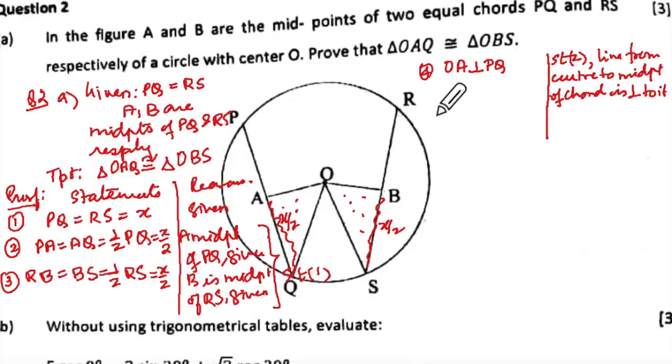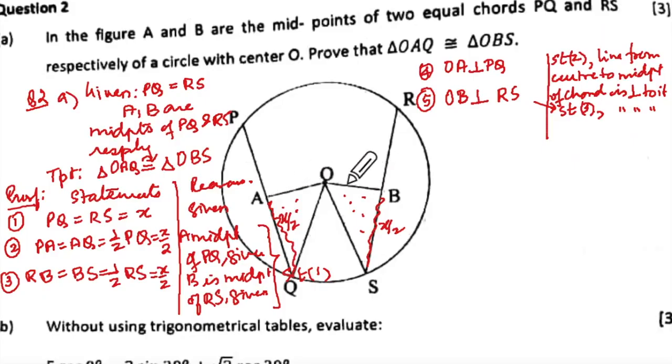Okay, and let us write statement number 5 also. This will be OB is perpendicular to RS, and this would be statement number 3, and put ditto marks. Okay, you could put ditto marks or you can club this whole thing together. Understood what I'm saying?